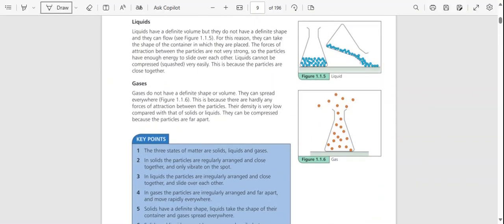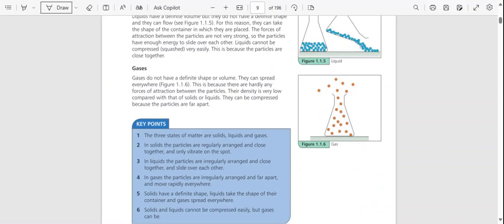And we have liquids. Liquids have a definite volume but do not have a definite shape, and they can flow. For this reason, they can take the shape of the container in which they are placed. The forces of attraction between the particles are not very strong, so the particles have enough energy to slide over each other. Liquids cannot be compressed, squashed, very easily. This is because the particles are close together.